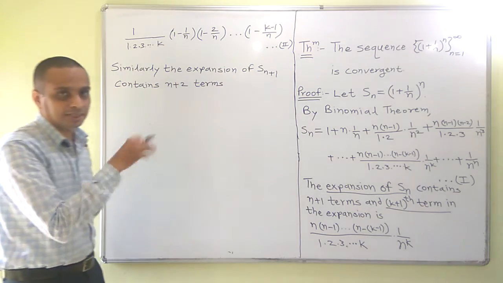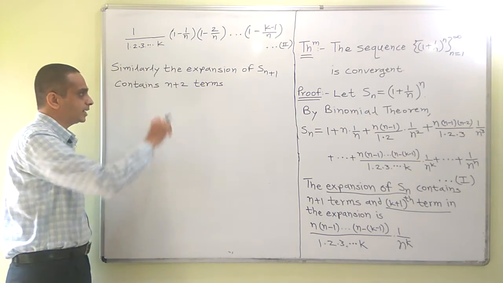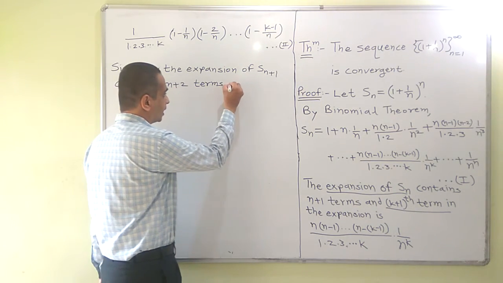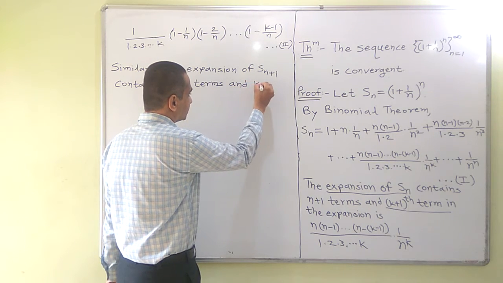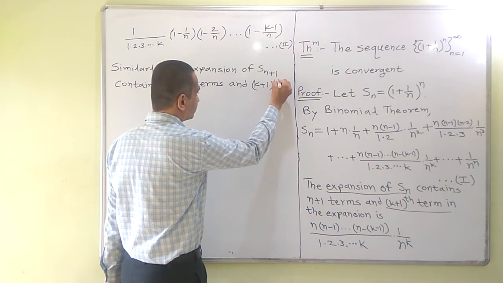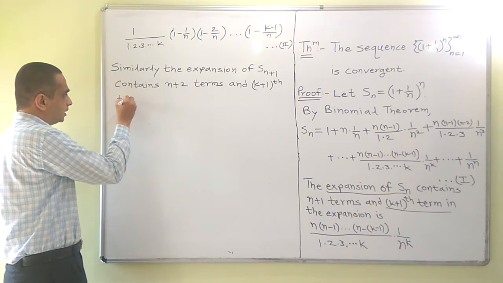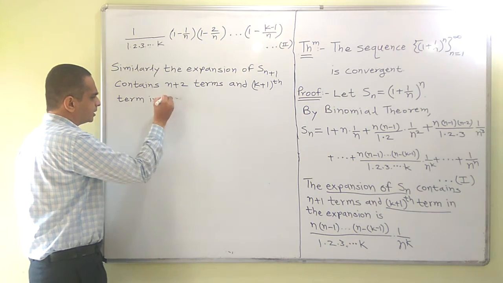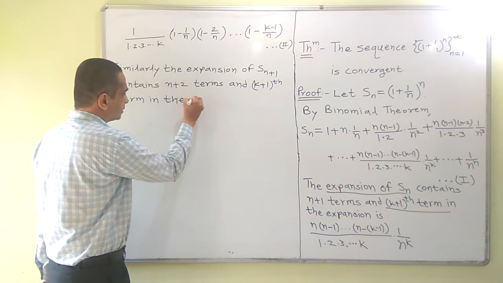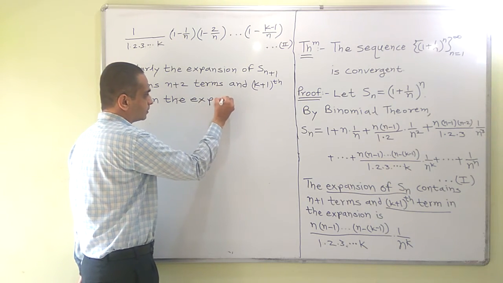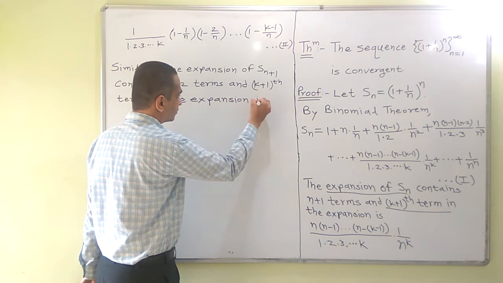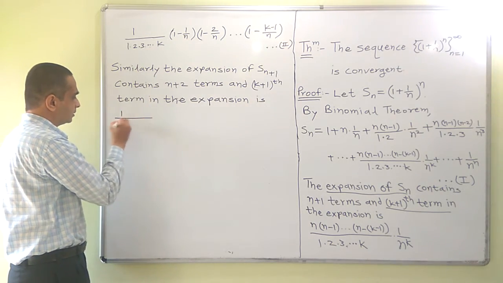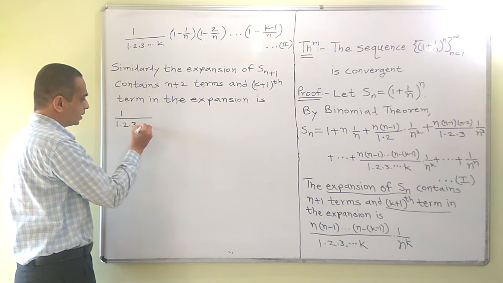So we are adding one more non-negative term. It contains n plus 2 terms, and k plus 1th term in the expansion is similar to this, 1 into 2 into 3 up to k.